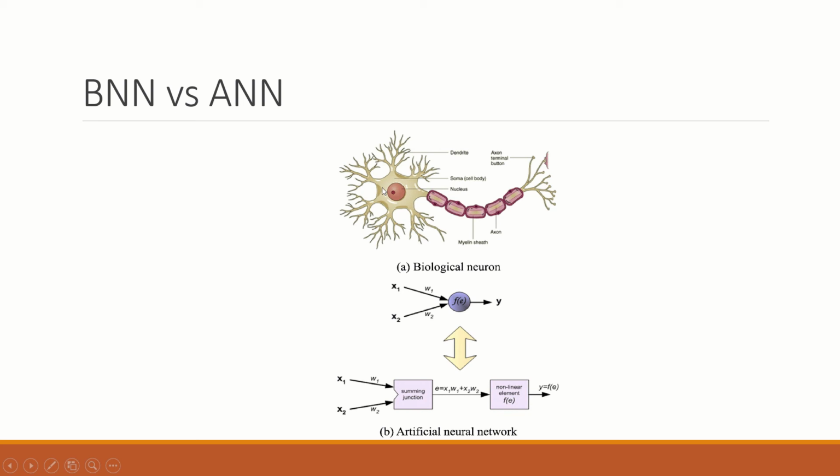Here the inputs will come, the processing will happen, and then it will be provided to the axon terminal button, and they will send the information to the other networks, other neurons. So this can be taken as the artificial neural network. Here this is the BNN and this is the ANN. This is the basic comparison of both the BNN and ANN.